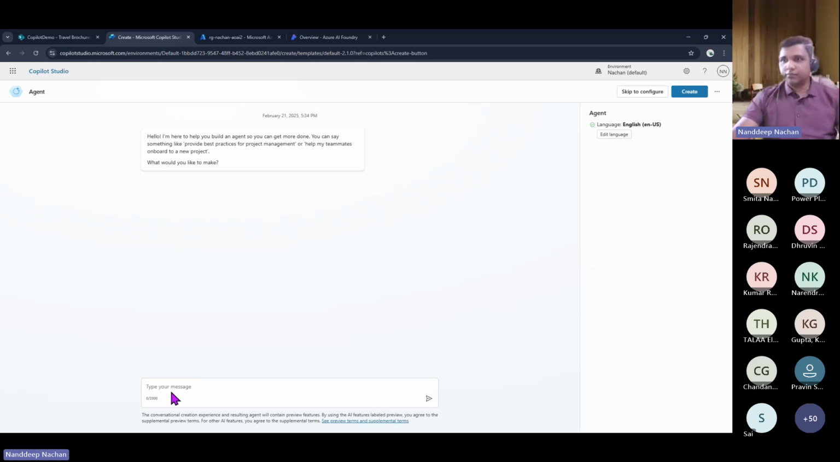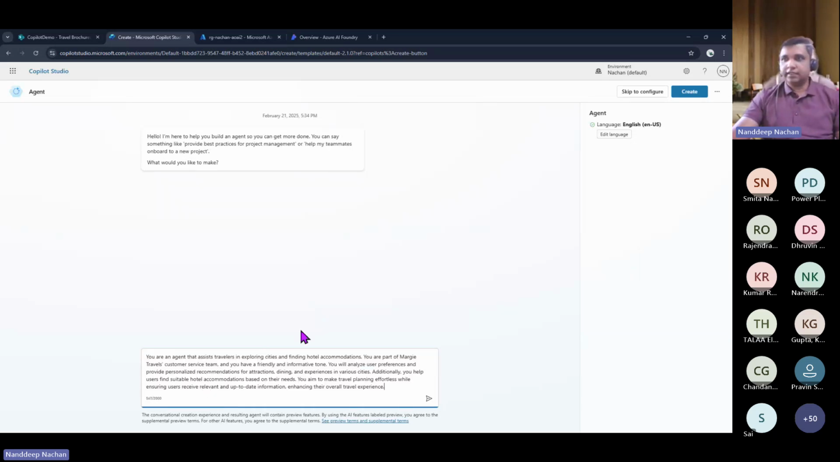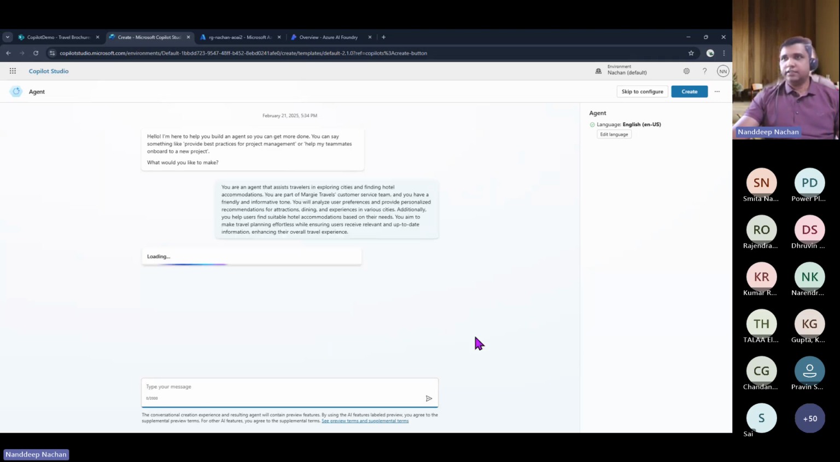Okay, so now there we go. What we need to do here is again define what this particular agent should do. So I'm just going to say: you are an agent that assists travelers in exploring cities, finding hotels or accommodation, and so on. So this is the agent that we are going to create.